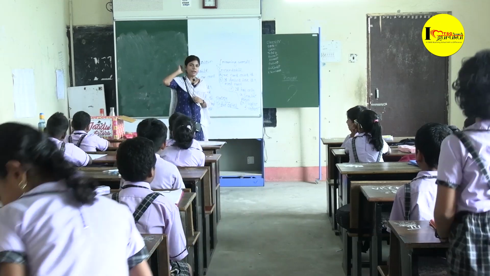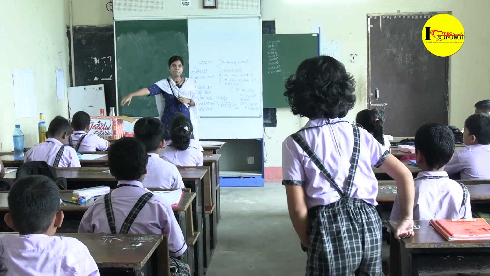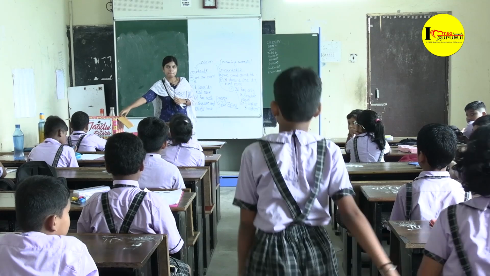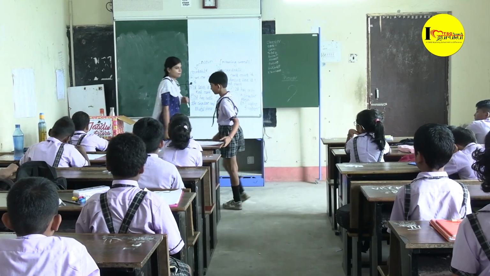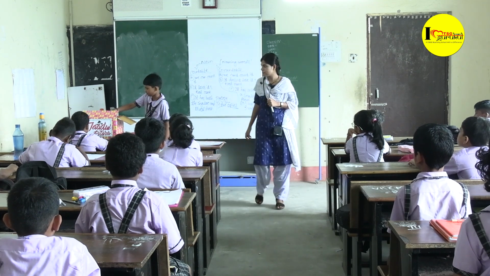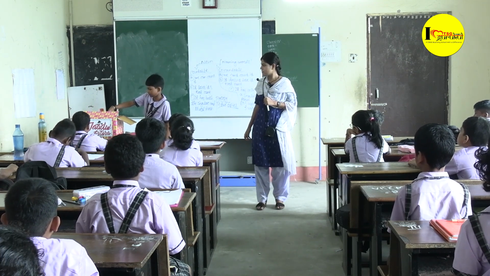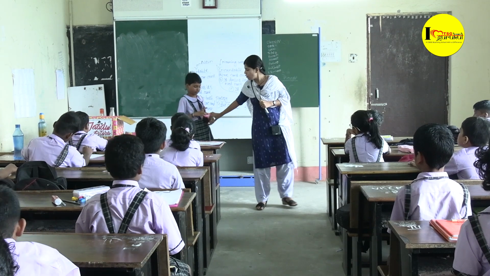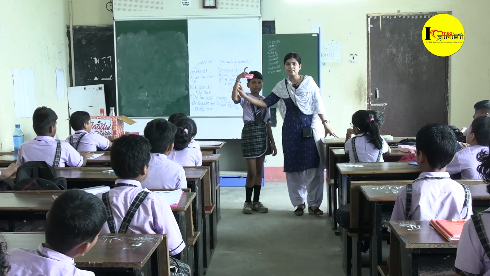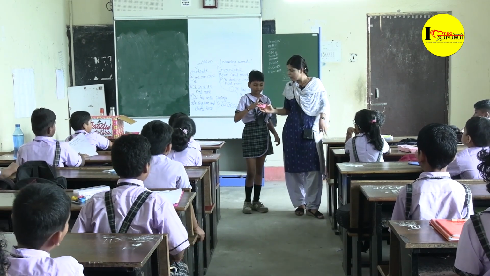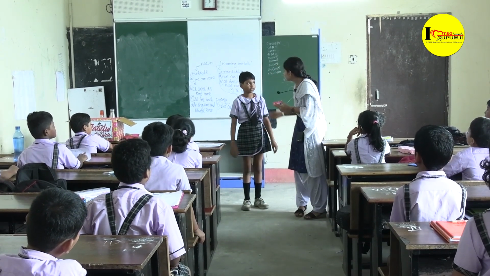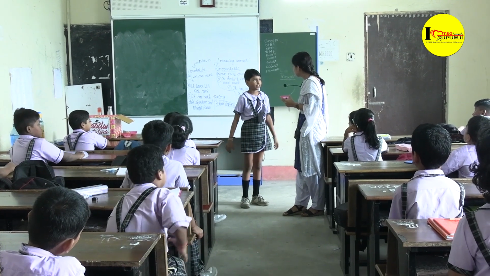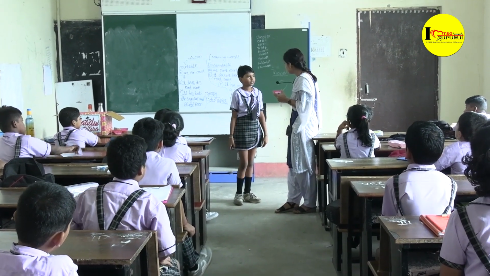Sambhavi, come here. Okay, Sambhavi, Sucheta. Take out something. Show. What is this, children? Sugar. What is this? It is countable or uncountable? How could you know it is uncountable?